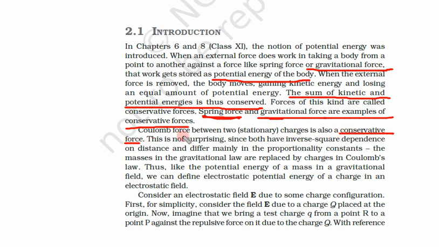So please note this down. It could come in your exam: what is the nature of Coulomb force? The nature of Coulomb force is that it is a conservative force. This is not surprising since both have an inverse square dependence on distance. Gravity has a 1 by r square dependence, and Coulomb law also has a 1 by r square dependence, and they differ mainly in proportionality constants. G, the gravitational constant, is quite small, while K, 1 upon 4 pi epsilon naught, is quite high. That is the only difference.